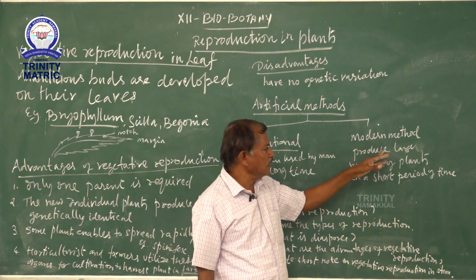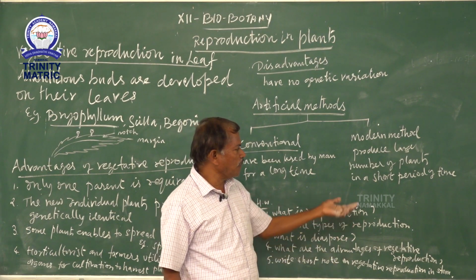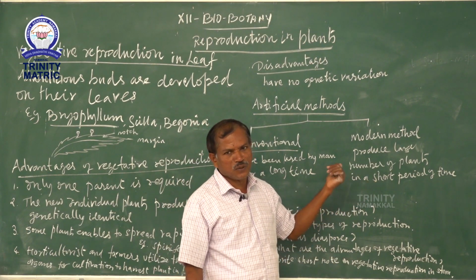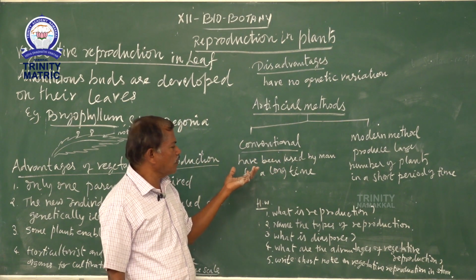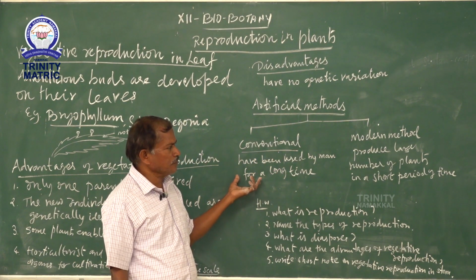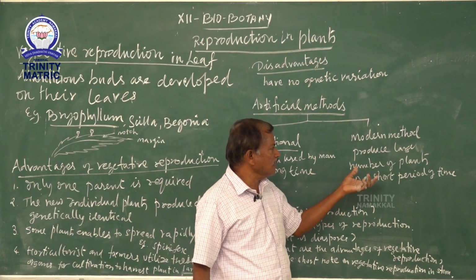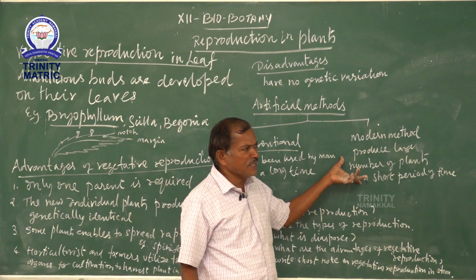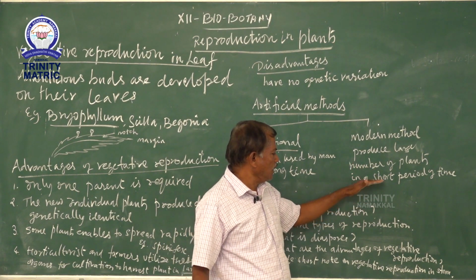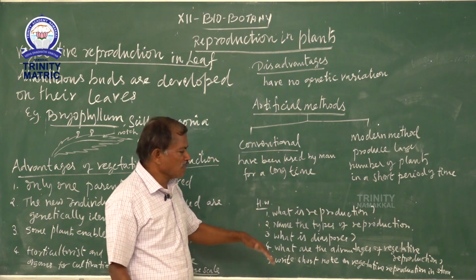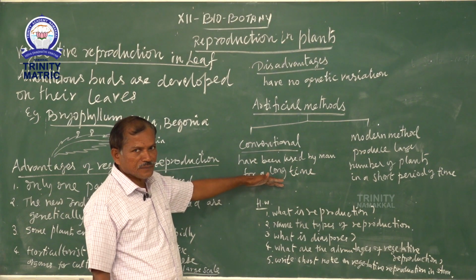But the modern method produces a large number of plants in a short period of growth.